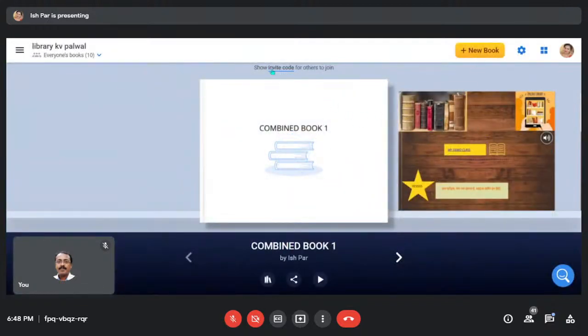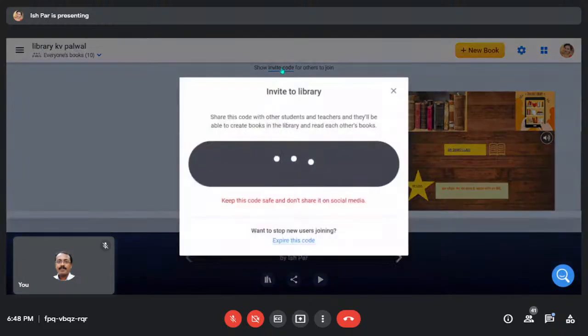there is an invite code for others to join. Can you see this? Show invite code for others to join. This invite code. Okay, so you click on this, you will get a code. This is the code, you just copy it. I want Savita ma'am to share it on the chat box so that they can join in as a student.